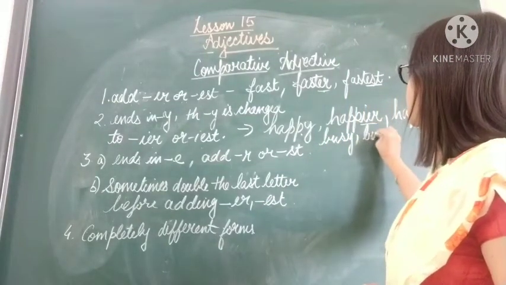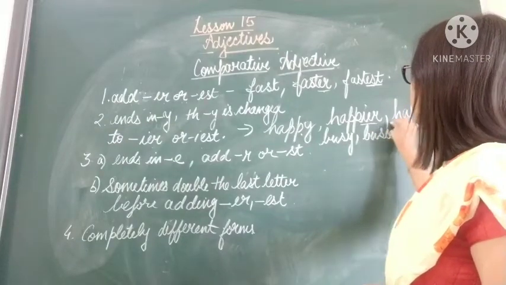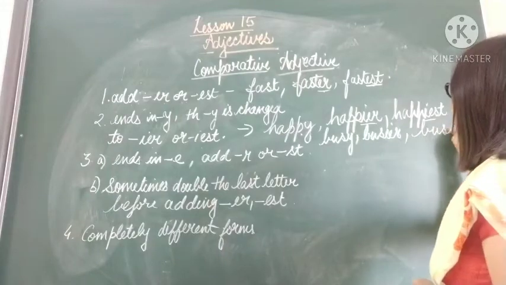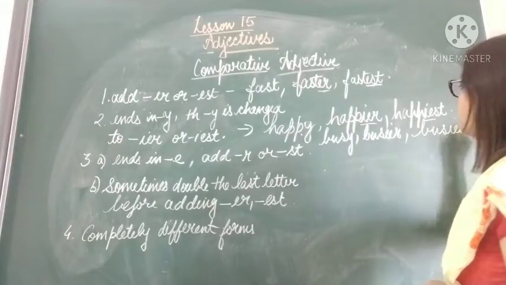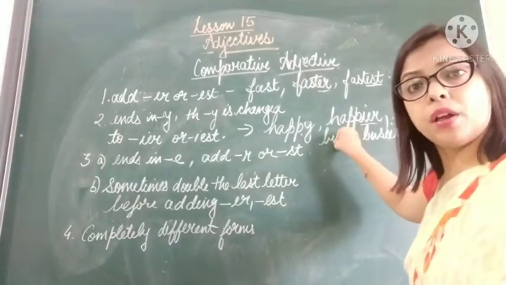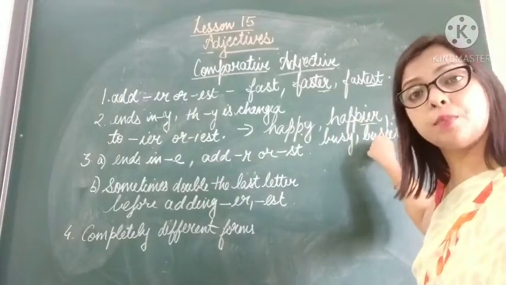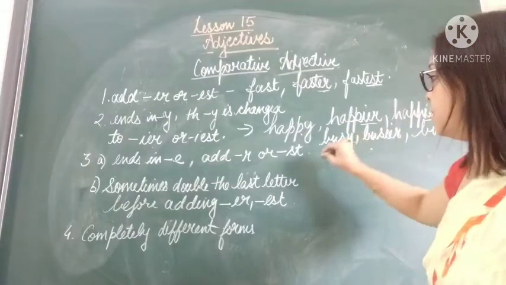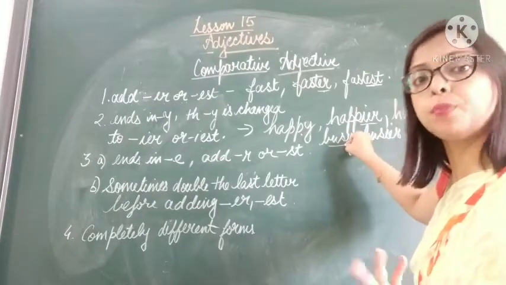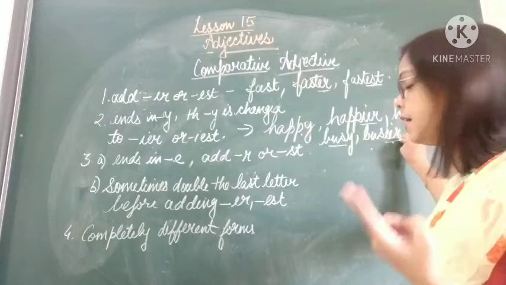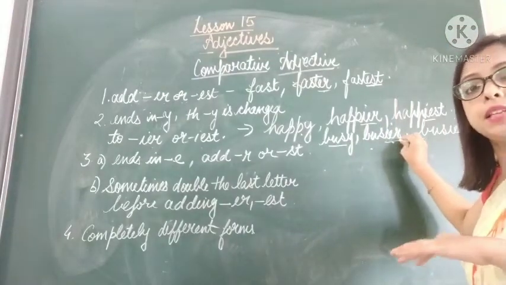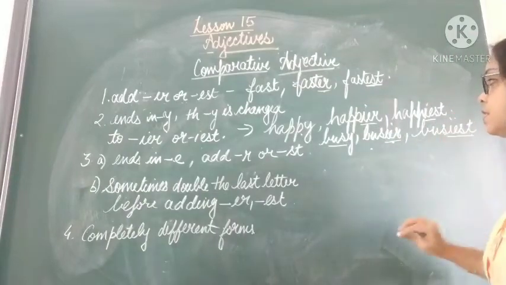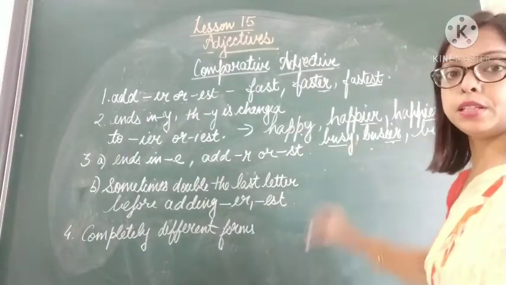Now some other examples: busy, busier, busiest. Ram is a busy boy. Mohan is busier than Ram. Sohan is busiest of all three. Understood? When there is no comparison, original form; comparing between two, add ier; and comparison among all other boys, add iest. And remove y. Remember this.